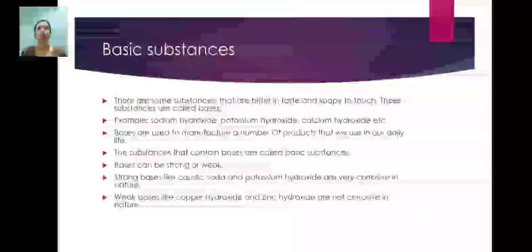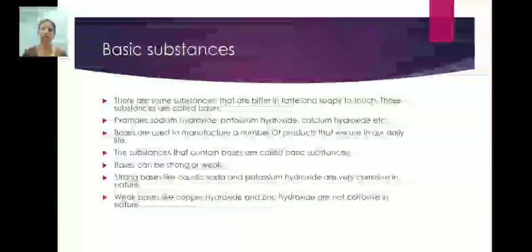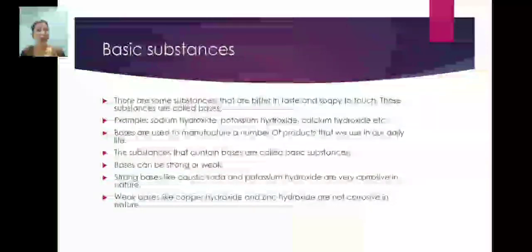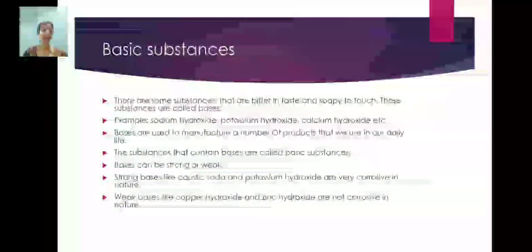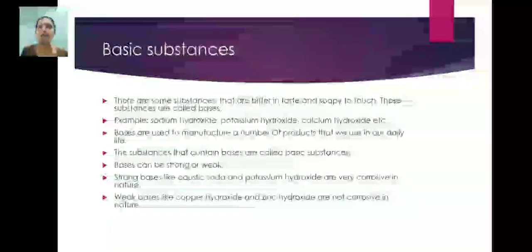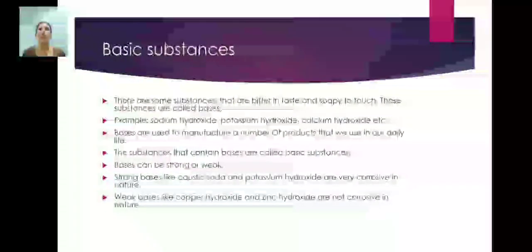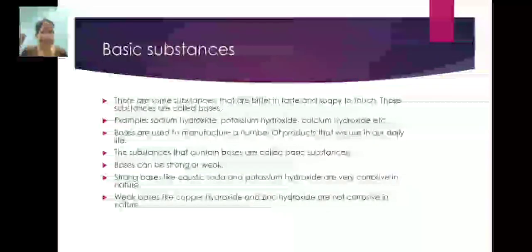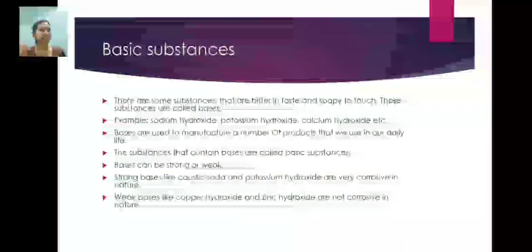You will have the concept of pH. In that scale, substances showing pH 1 to 6 are called acids, and the substances showing pH more than 7 up to 14 are called bases actually. So there are some substances that are bitter in taste. In acids we have seen that it was sour.